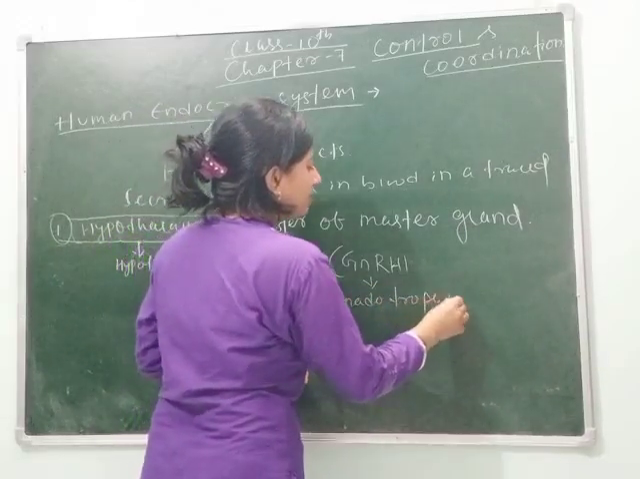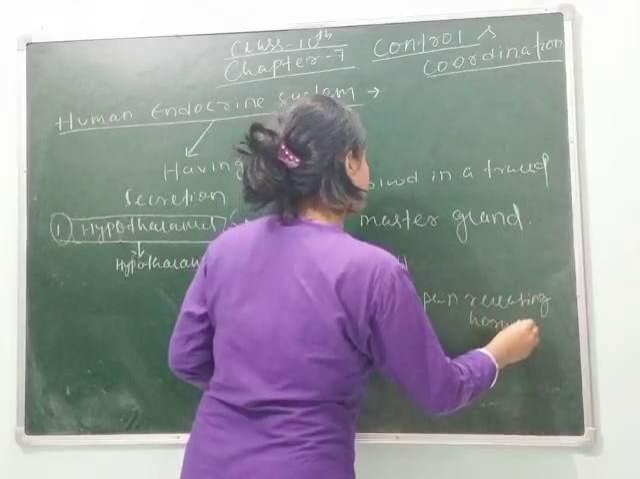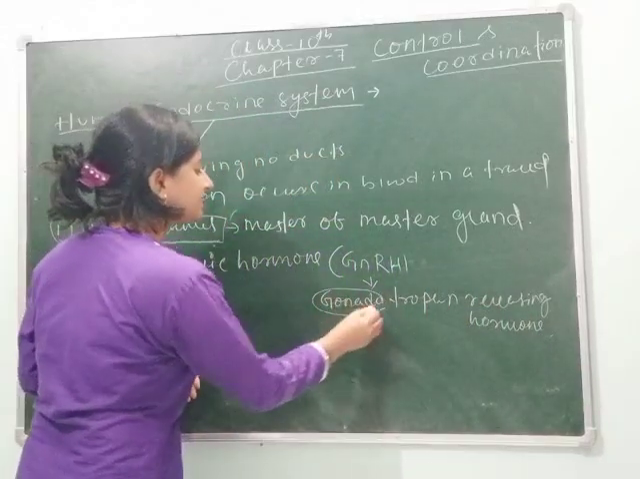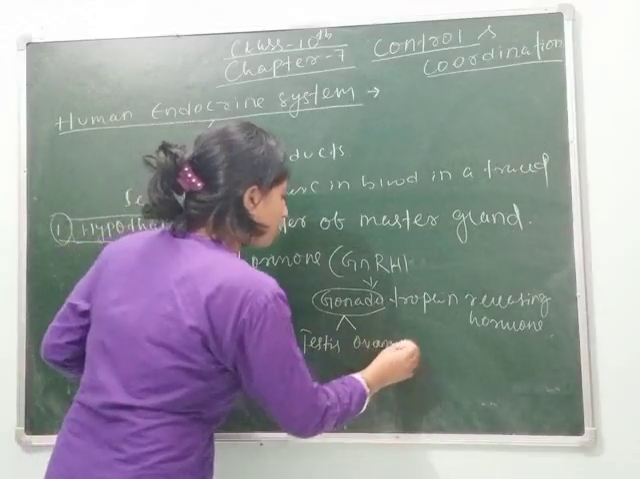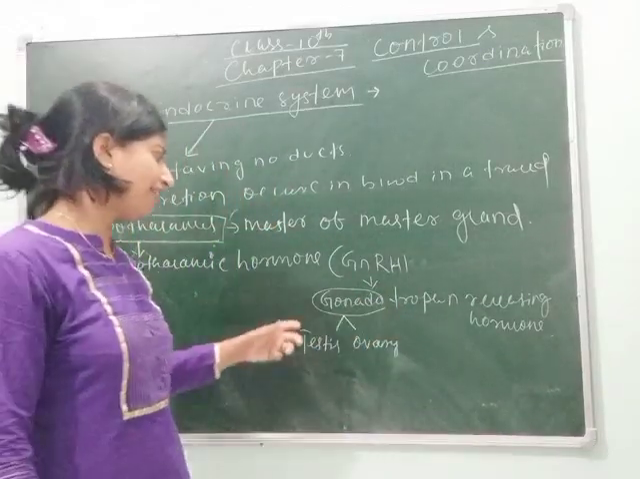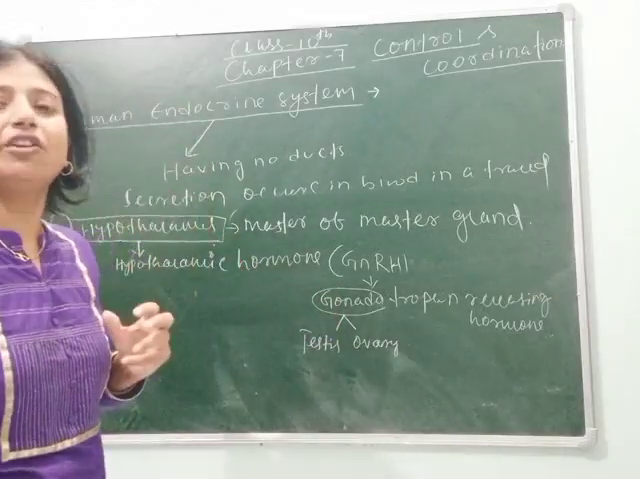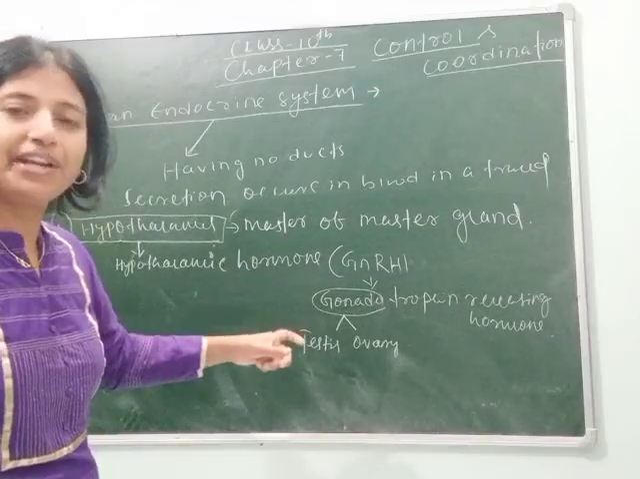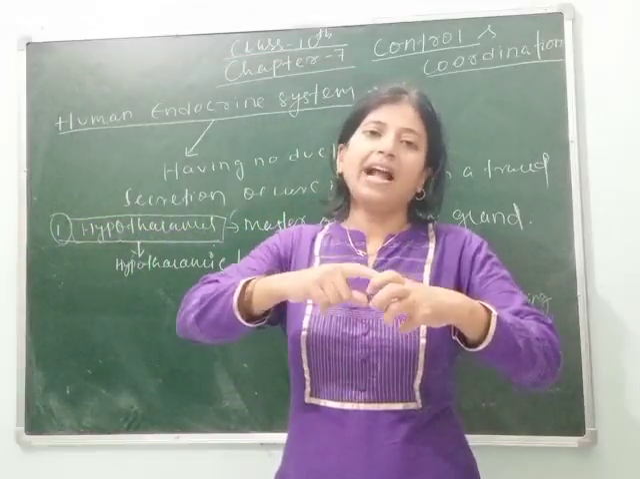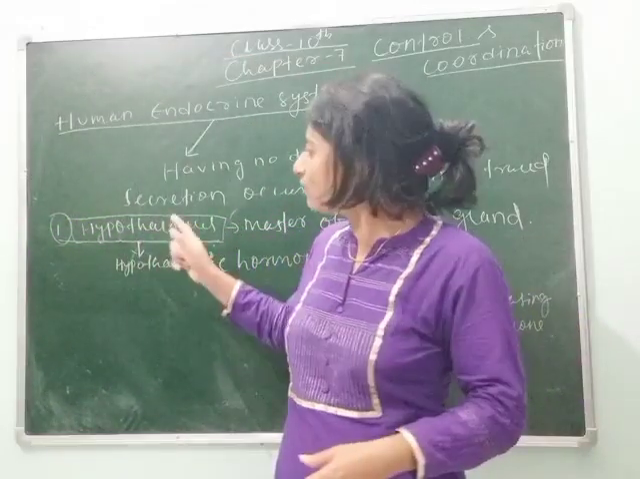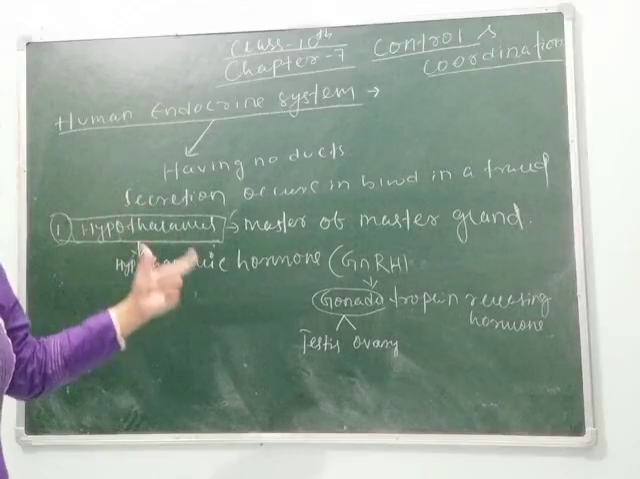Gonad means testis and ovary. So the hormones that are secreted from the testis and ovary are controlled by the hypothalamus. Again I am telling you, not directly controlled by the hypothalamus but by the pituitary gland, because the hypothalamus is the only gland which controls the pituitary, and the pituitary gland controls the rest of the glands. That's why the pituitary is called the master gland, whereas the hypothalamus is called the master of the master gland.